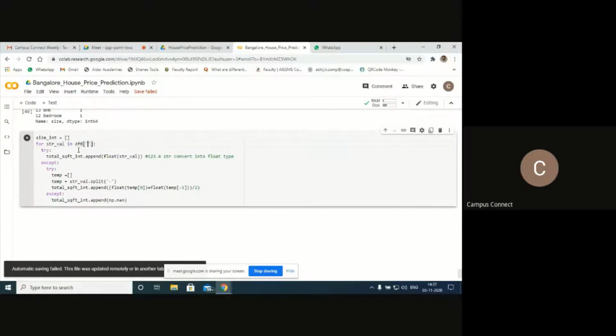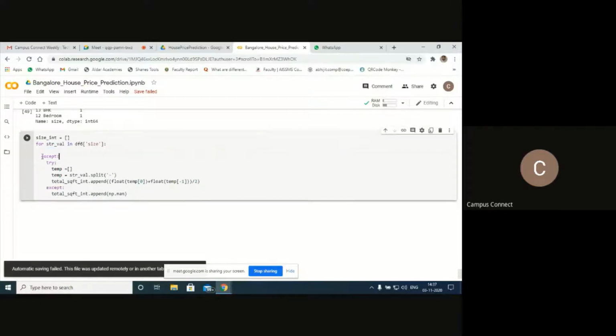Next is a temporary variable. I'm not going to convert this one directly, because I have to remove the suffix. Let me remove this also.